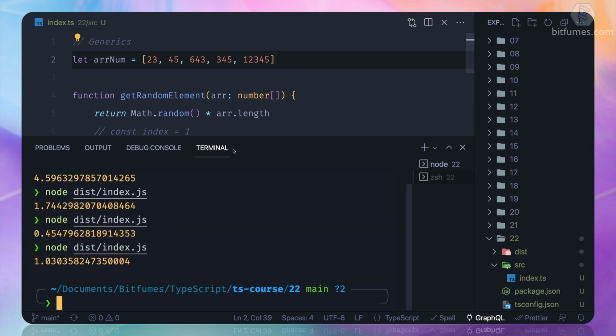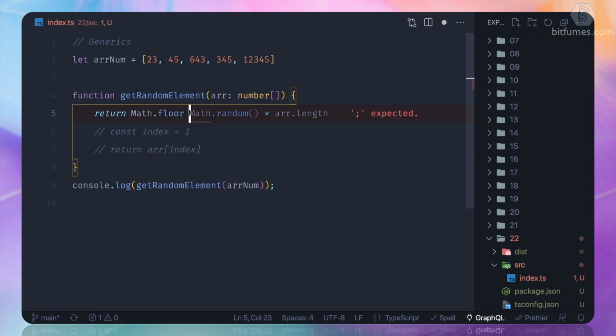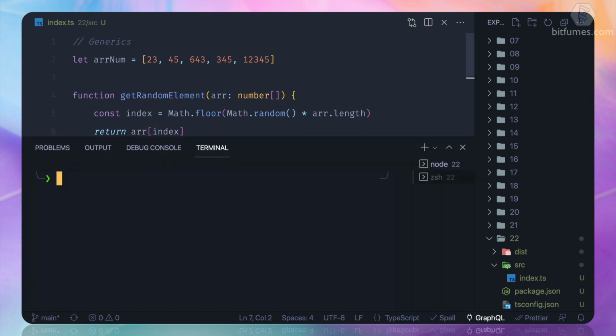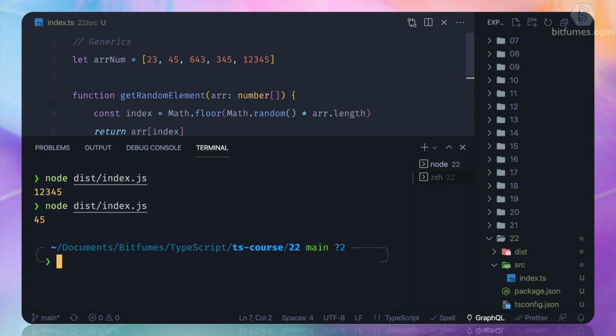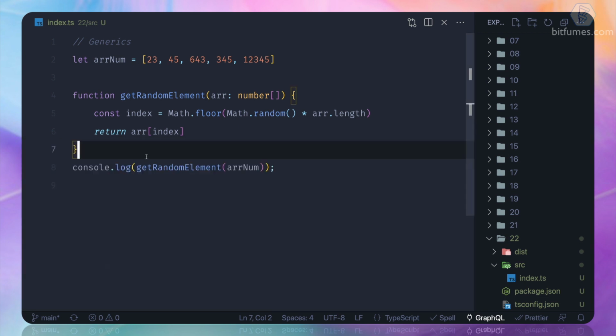But it's a decimal number and I want a whole number, so I just need to say Math.floor and pass everything. This will become my index. Then I can simply pass this index to get a random number from this array num. You can see we are getting a random number every time we run this function.